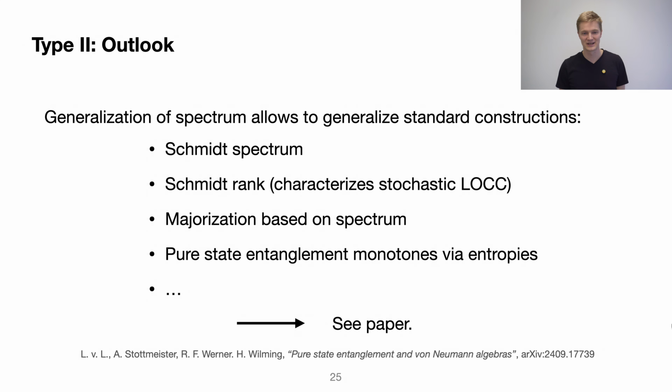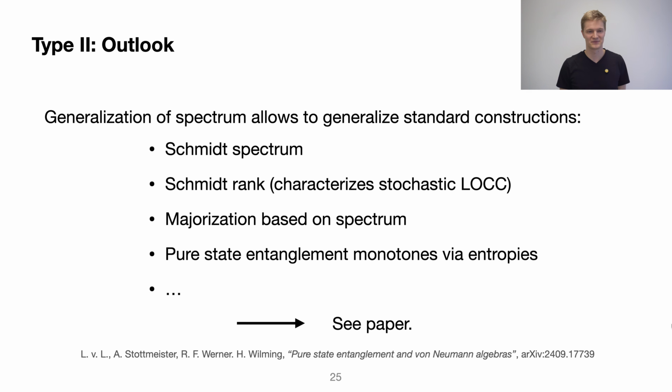First, in the type 2 case, where LOCC does not trivialize, we can have interesting entanglement monotones. We can define a Schmidt spectrum and a Schmidt rank. The Schmidt rank, like in the finite dimensional case, precisely characterizes which stochastic LOCC transitions are possible. We can also define majorization based on the spectrum for the reduced states and do some nice majorization theory. From that, we can define entanglement monotones, like Renyi alpha entanglement entropies, and they work, they're entanglement monotones. All that is discussed in our paper.